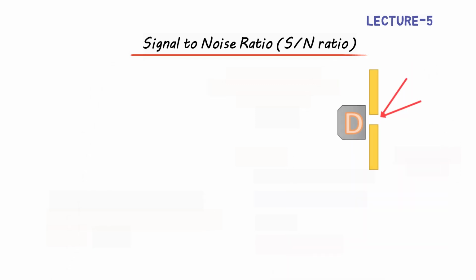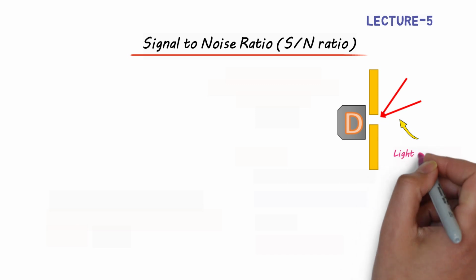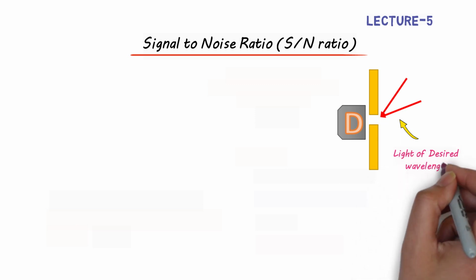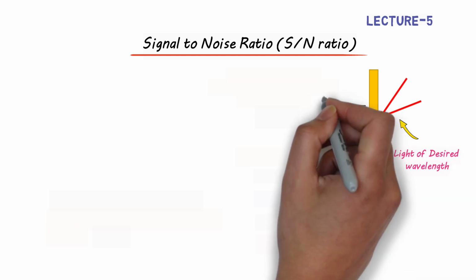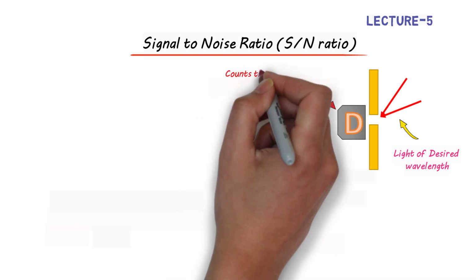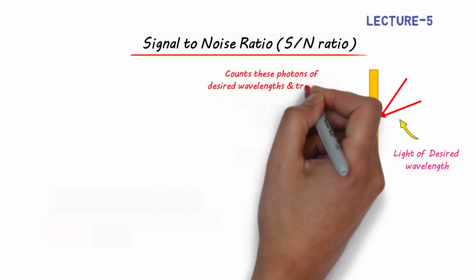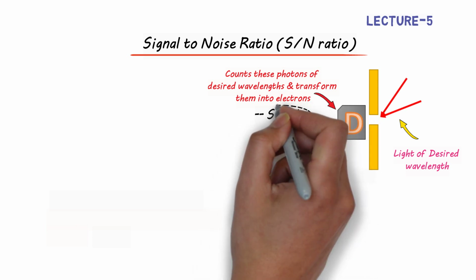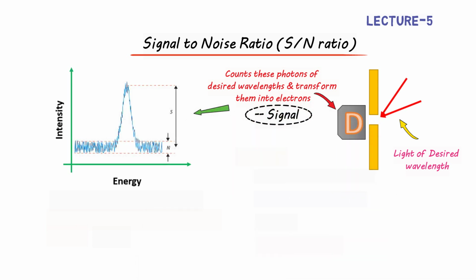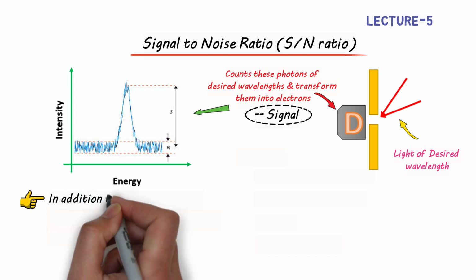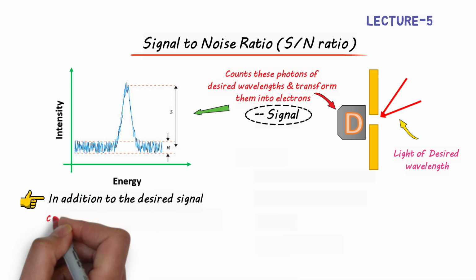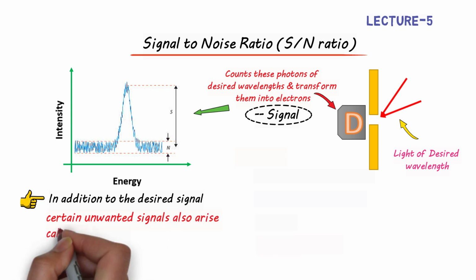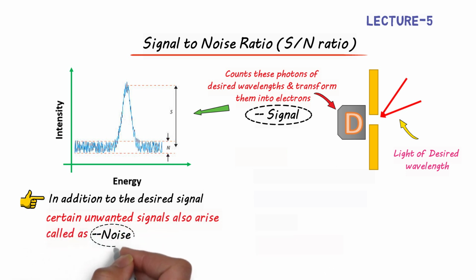As we know, light of desired wavelengths from the diffraction grating is passed through the exit slit onto the detector. The detector counts these photons of desired wavelengths and transforms them into electrons to generate a signal, as shown in the diagram. In addition to the desired signal produced, certain unwanted signals also arise. That's called noise, as is clearly visible from the diagram.